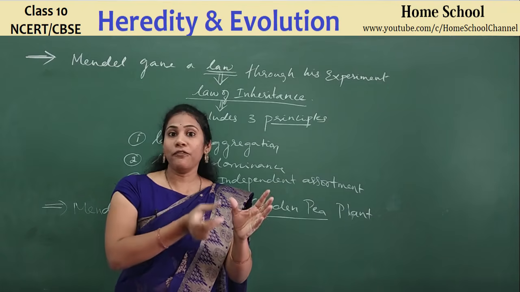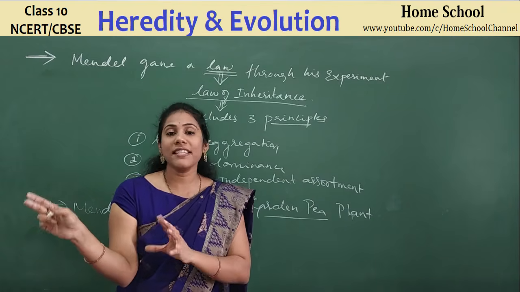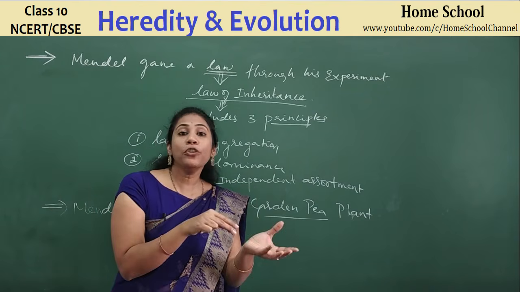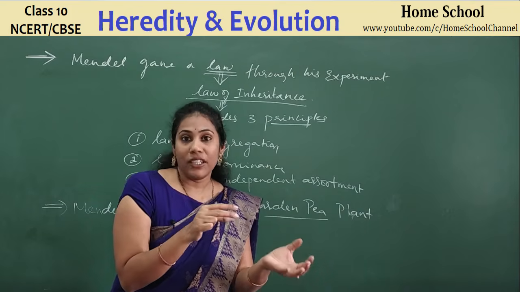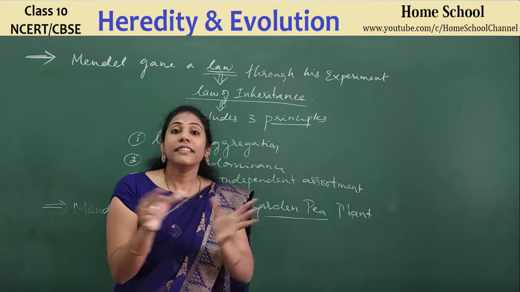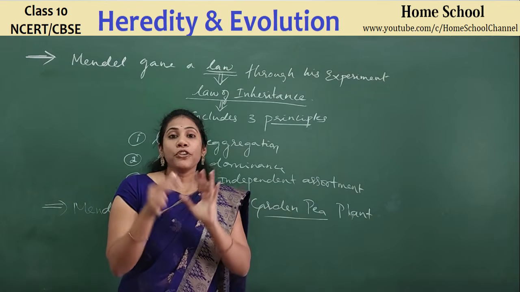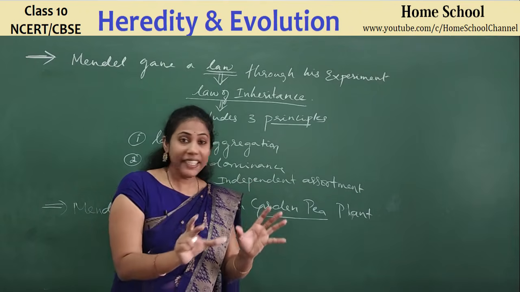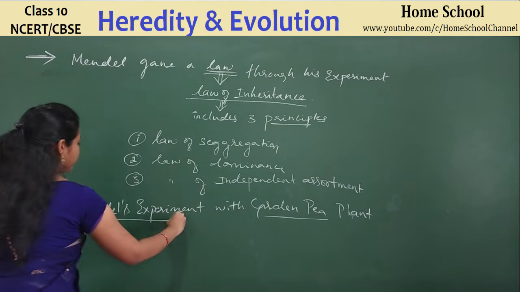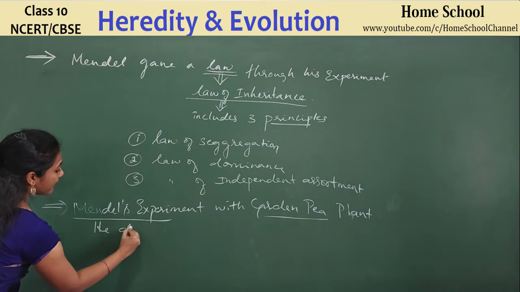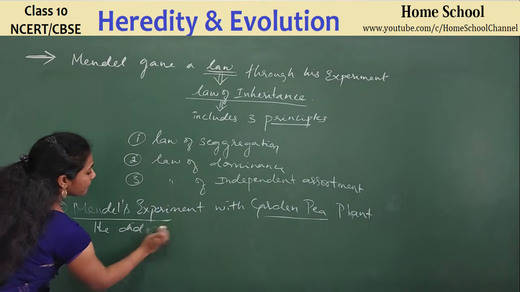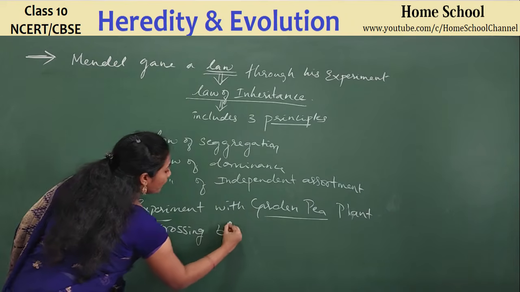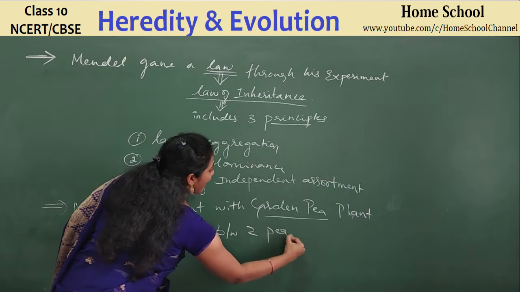Female flowers are there in one plant, male flowers are there in another plant. So pollen grains from the male plant move to the pistil of the female flower of another plant. Clear? This is what we mean by cross-pollination. So such a mating is also called crossing. So what he did was crossing, we call that mating or pollination crossing, between two pea plants.